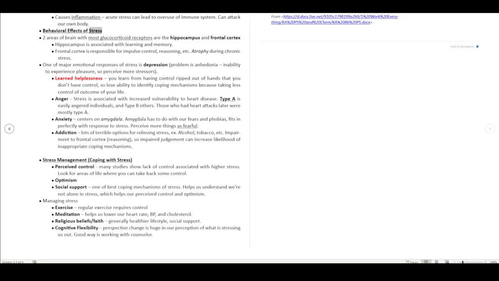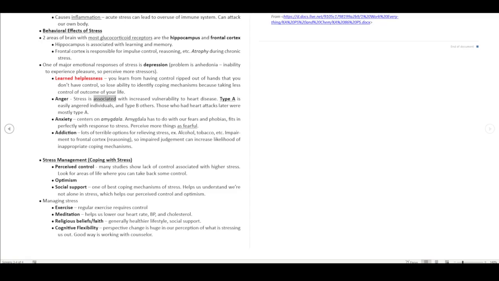Behavioral effects of stress. The 2 areas of the brain with the most glucocorticoid receptors are the hippocampus and frontal cortex. The hippocampus is associated with learning and memory. The frontal cortex is responsible for impulse control, reasoning, etc. They atrophy during chronic stress. One of the major emotional responses to stress is depression. The problem is anhedonia, inability to experience pleasure, so we perceive more stressors. Learned helplessness: you learn from having control ripped out of your hands that you don't have control, so you lose the ability to identify coping mechanisms, because you take less control of the outcome of your life.